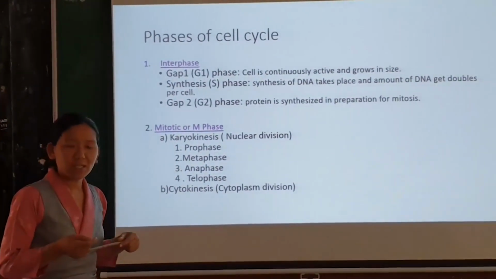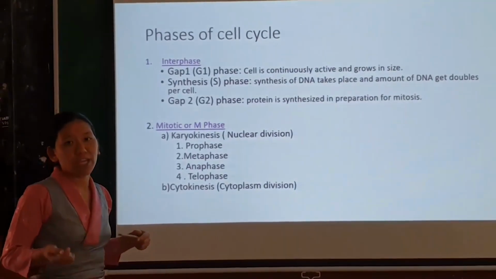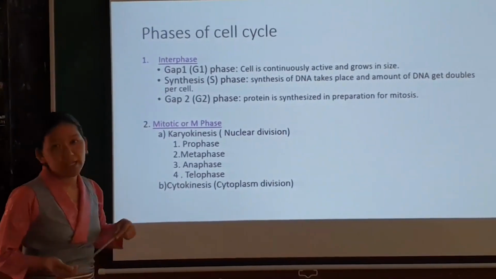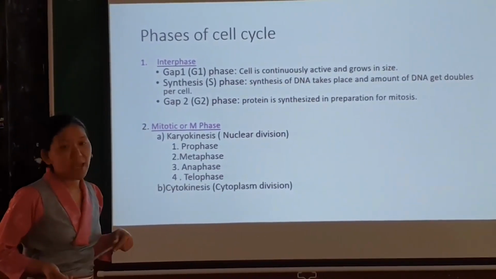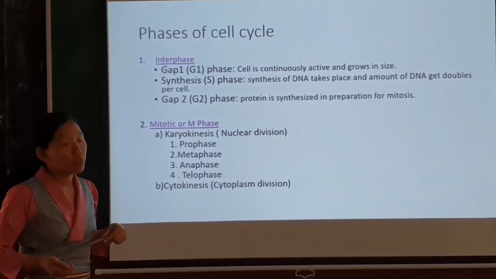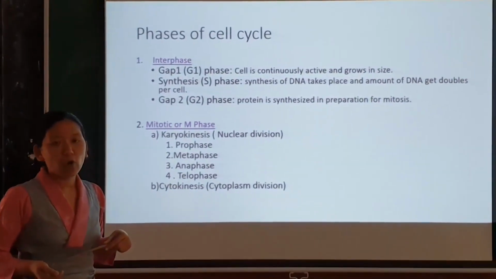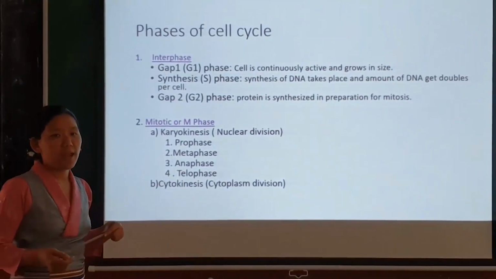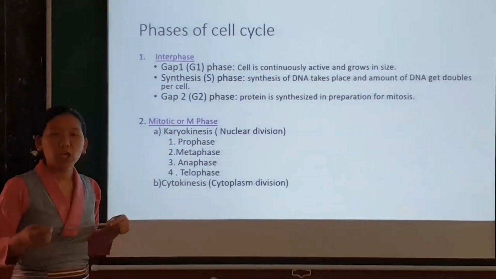DNA replicates, it duplicates, and the content of DNA doubles during this S phase. The third one is gap 2 phase. During this phase, protein synthesis takes place, and cell organelles are synthesized,